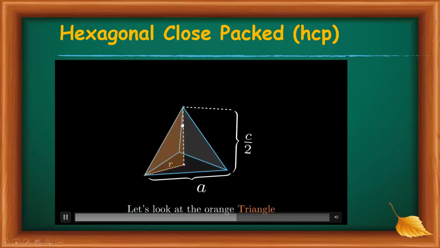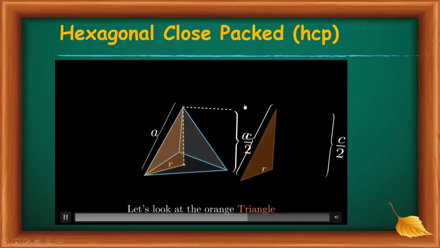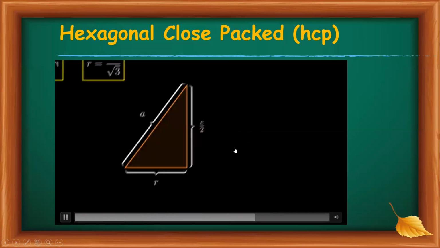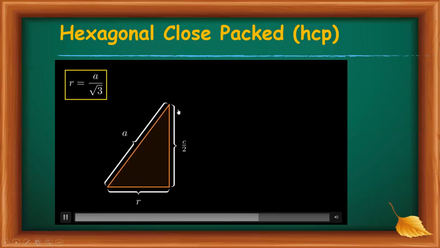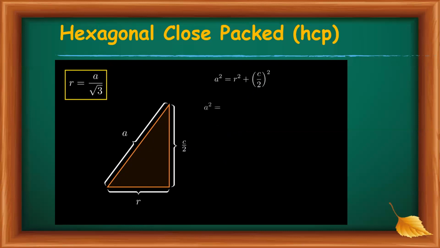And we have to find the C/A ratio. Taking this triangle, the bottom distance is R, the height is C/2, and A is the hypotenuse. A square must be equal to R square plus C/2 whole square, and R is equal to A by √3.